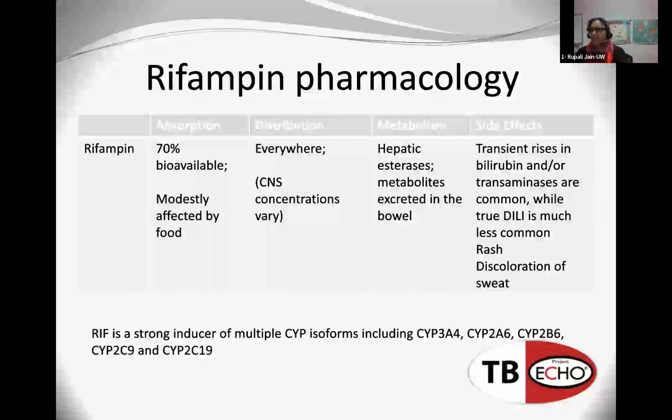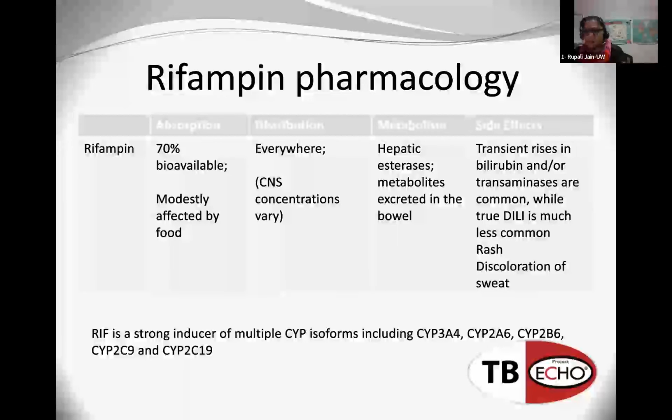Okay, so let's briefly go into rifampin pharmacology. Just the basics of pharmacology: we think of absorption, how it gets into the bloodstream; distribution, meaning where does it go; metabolism; and side effects. First, it's very well bioavailable. That means when you take it orally, a lot of it goes into your bloodstream, which is great.